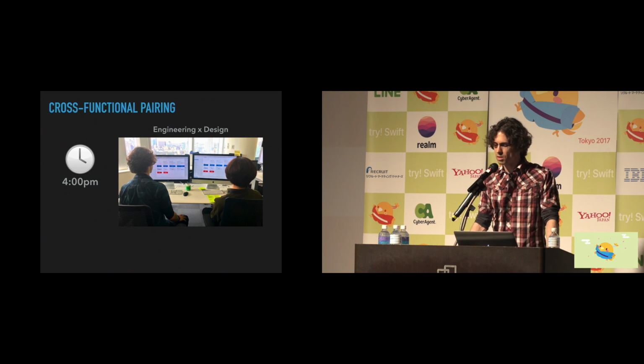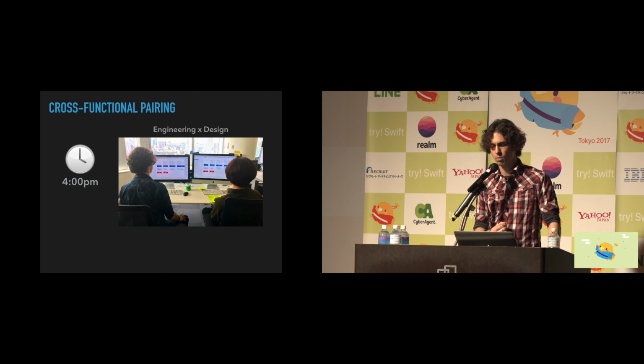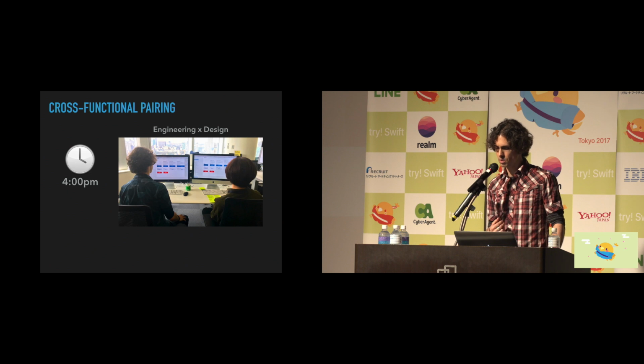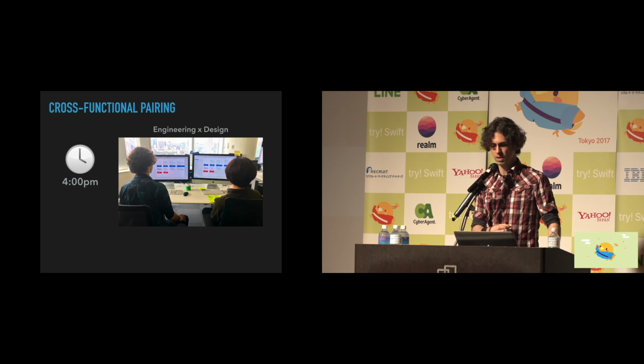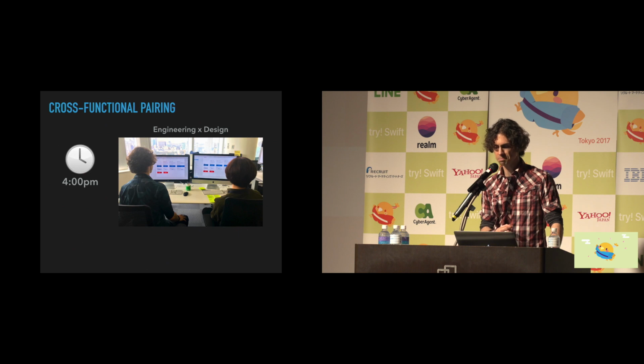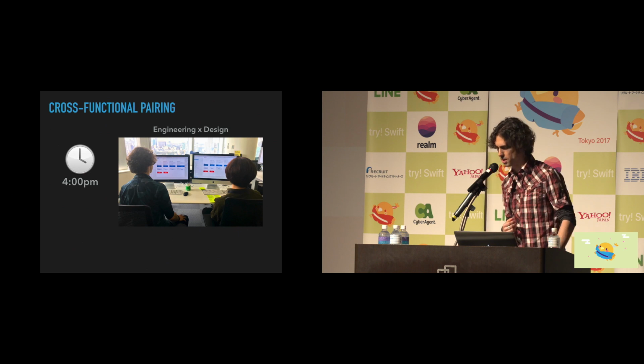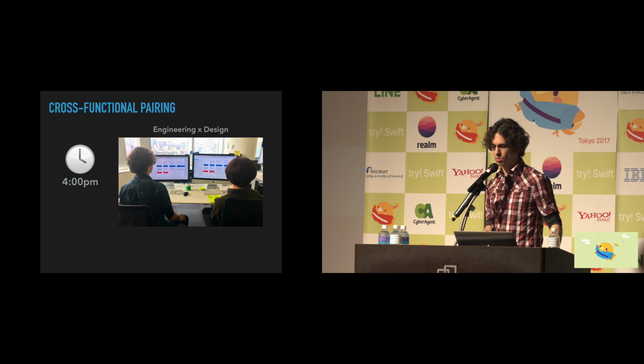Now, pairing isn't just limited within a discipline, as I'd mentioned before. Sometimes we do some cross-functional pairing in order to better align between disciplines as well. In this case, we're doing some engineering and design pairing to go over new button styles that were added to the app that we're working on. Since we have only a few styles, but many buttons where we'll be using these same styles, we want to define these in a single location.